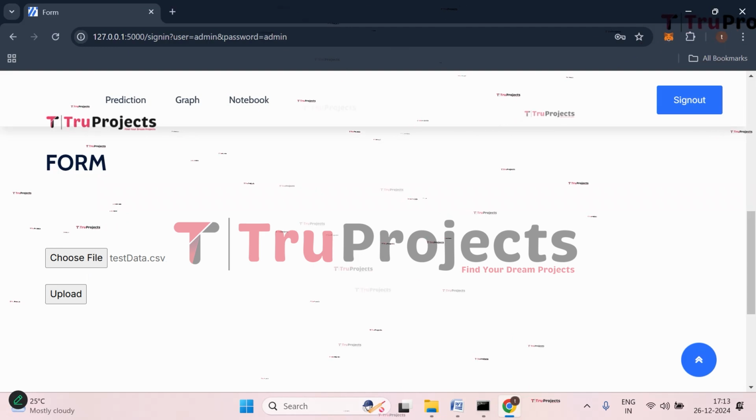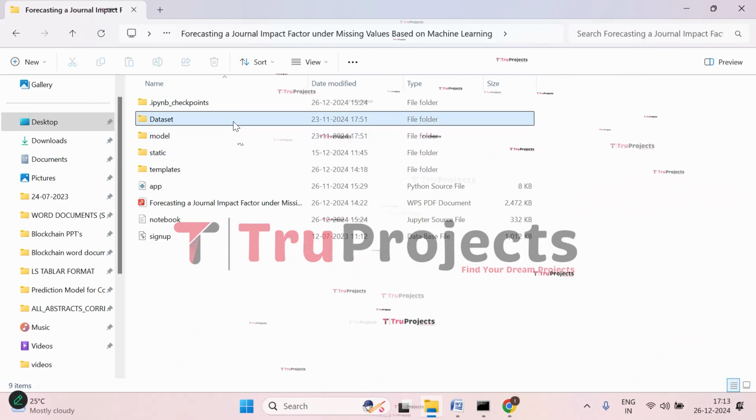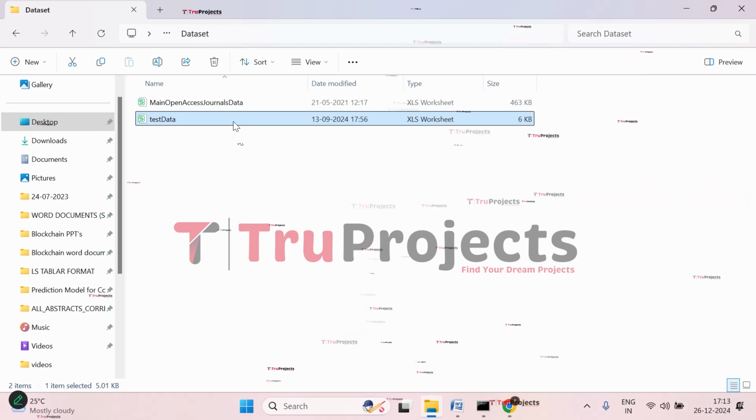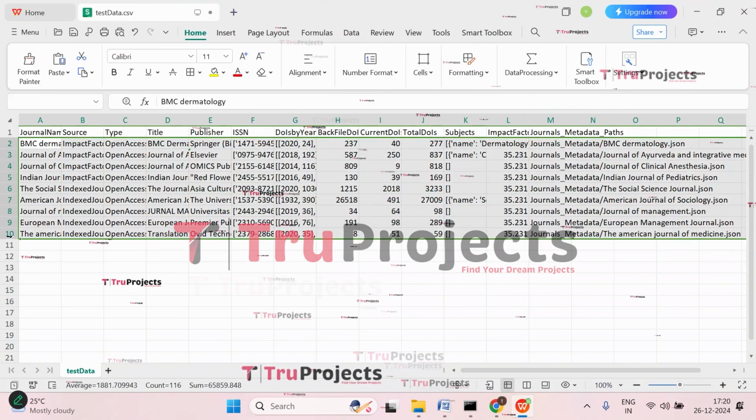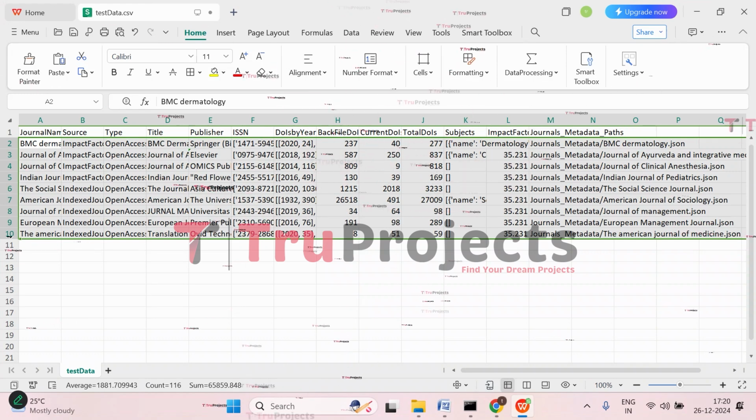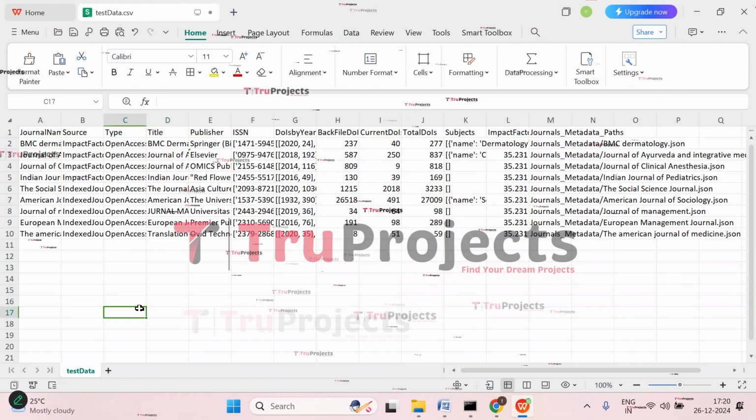Before uploading, let's see what we have in this test data file. Get back to the application, that is the code folder, open the dataset, and open the test data file. So this is the test data. And here these are the different test cases that we will be uploading now. And here we have different attributes. Based on these only, we will be predicting the journal impact factor.